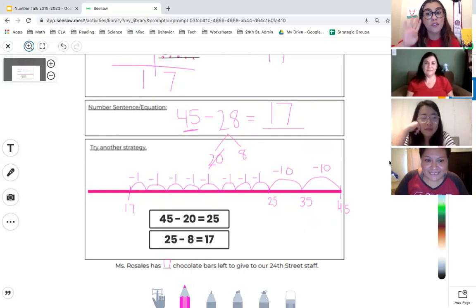Remember, if you want a 4, make sure to do this twice using 2 different number sets, not the ones that we're doing because we're giving you the answer. We want you to do some 2 different number sets. So if you want that 4, do it twice. But if you want a 3, you only need to do it once. And we hope that you're reaching for that 4 because we want to do as best as we can to really practice. And we're excited to see your work.